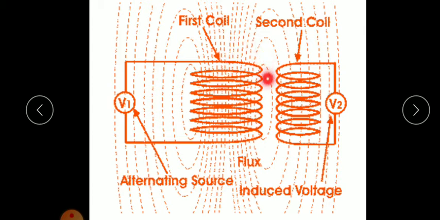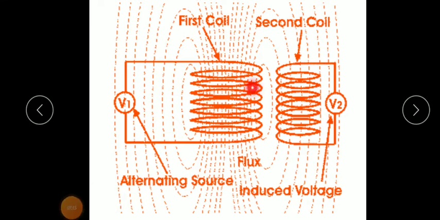Since there is no change in magnetic flux, there will not be any induced current in the secondary coil. Only during switching on and switching off of the DC supply will there be a current in the secondary coil. That is why AC is preferred to DC for the primary coil.